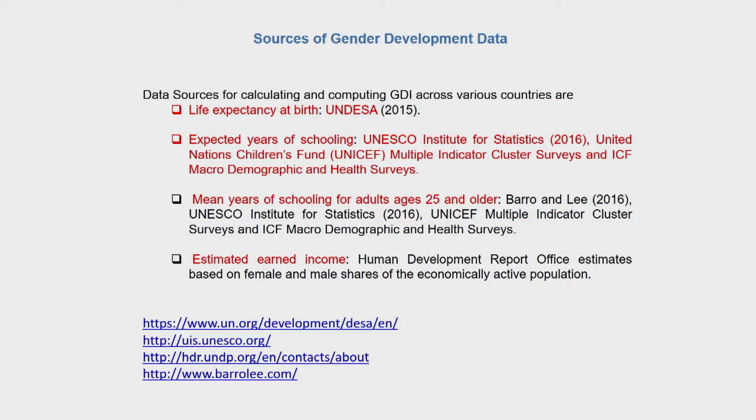Expected years of schooling data is collected from the UNESCO Institute for Statistics, and then there are various surveys carried out by the UNICEF. Under the aegis of the UNICEF, there are various demographic and health surveys which are carried out, and those data are relied upon for getting data on expected years of schooling. The data on mean years of schooling are very meticulously calculated by Barro and Lee, which is also available on their website barrolee.com, and also the UNESCO Institute for Statistics and the UNICEF surveys. And the estimated earned income is calculated by the Human Development Report Office, which provides estimates based on female and male shares of the economically active population.